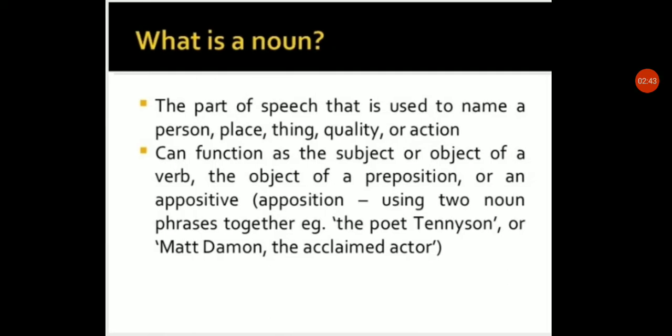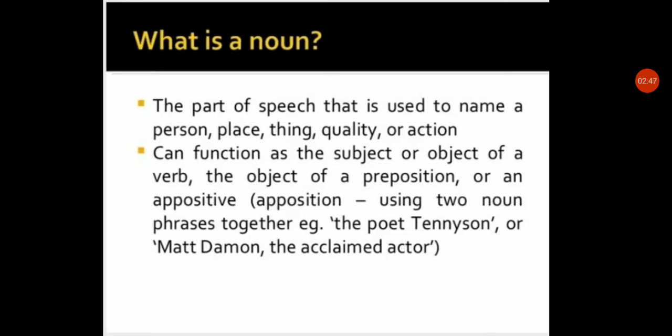As I said, we will get deep knowledge about the noun. Can you clear it? The noun is used to name things, persons, places, and it can also function as a subject or object of a verb, meaning in the action going on in the sentence.